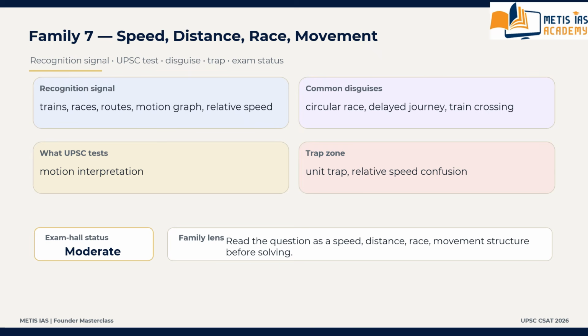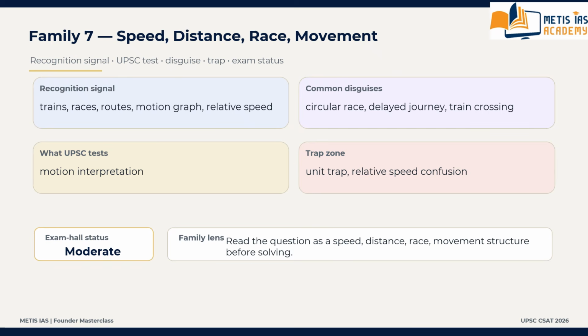These are included as recognition signals in questions from the speed distance race movement family. What UPSC is really testing is the speed time distance relation, that is STD, commonly known as speed time distance, relative motion, interpretation precision.